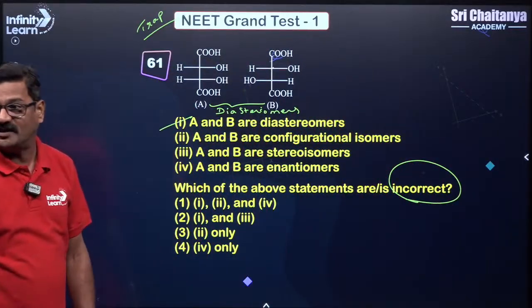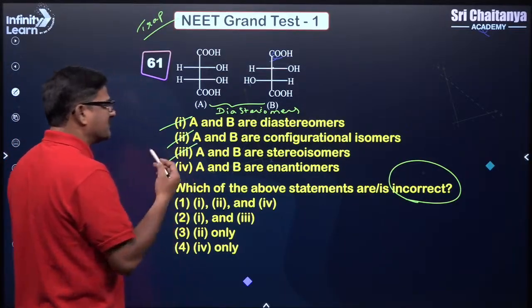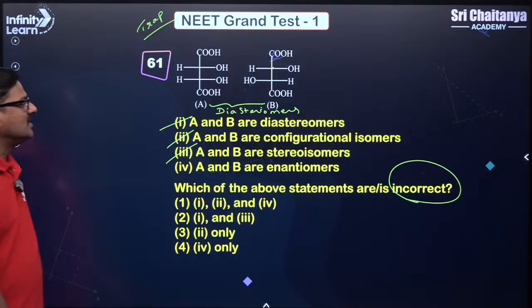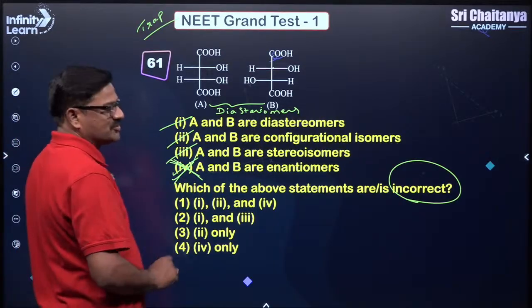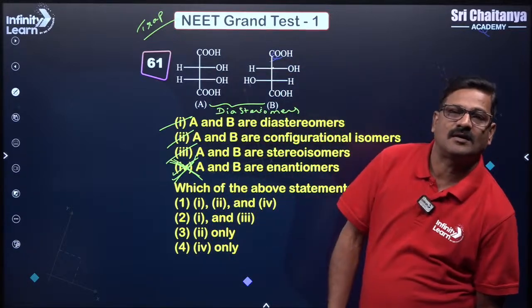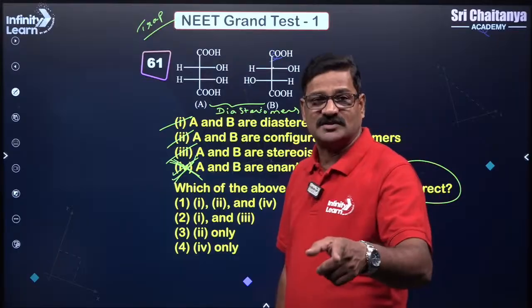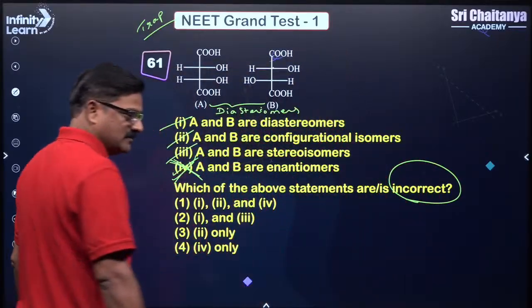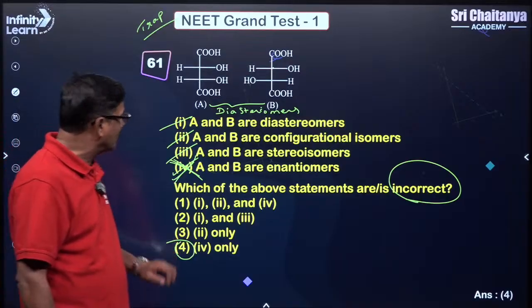A and B are diastereomers. सही बात है. A and B are configurational isomers, stereoisomers. Of course, stereoisomers, configurational. A and B are enantiomers. गलत बात है. They are not enantiomers. Non-superimposable mirror images are called enantiomers and non-superimposable non-mirror images are called diastereomers. Okay. So the answer is going to be 4 only.